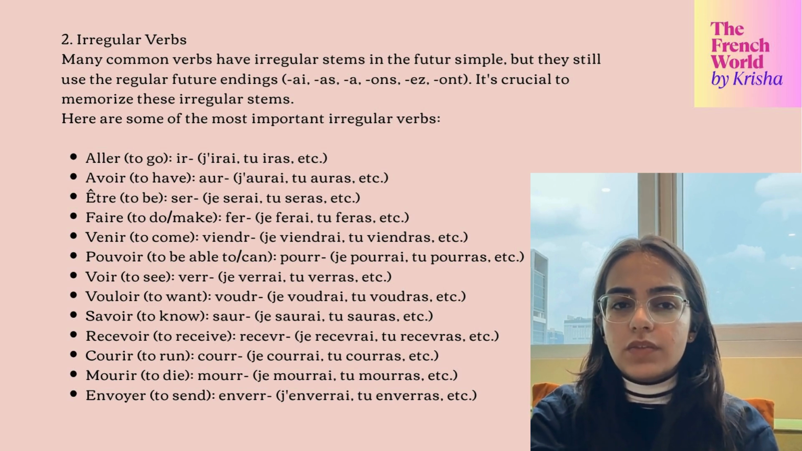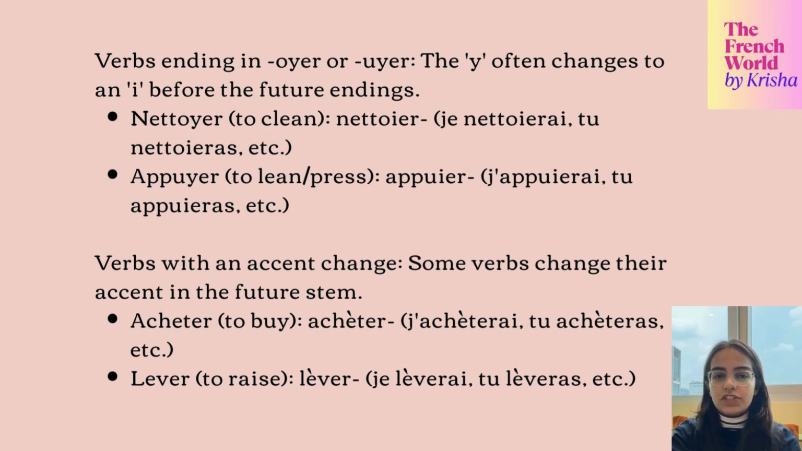We have two other exceptions as well: verbs which end in oyer or uyer. Usually the y changes to an i. The example is the normal infinitive form of the verb, nettoyer, but when we make the futur simple we replace this y with an i, so it becomes nettoierai. Pronunciation remains the same, it's just a written tactic. Also some verbs have an accent change, like when we write acheter normally, it does not have any accent. But when we make the futur simple out of it, we are going to add an accent grave, so it becomes j'achèterai. Again, we don't need to go deep into the logic of it, we can just memorize that it is the way it is.